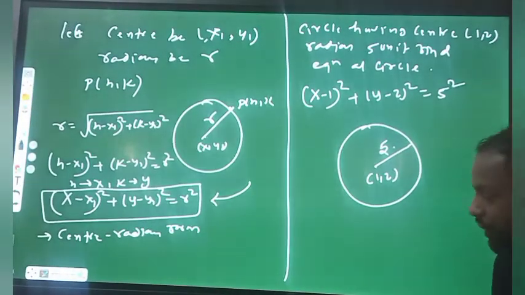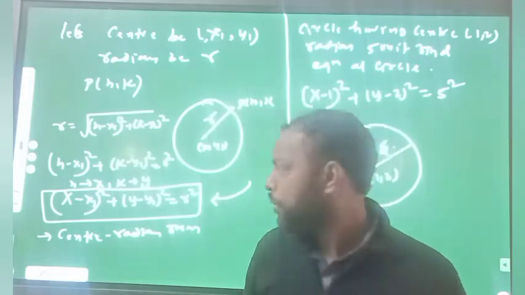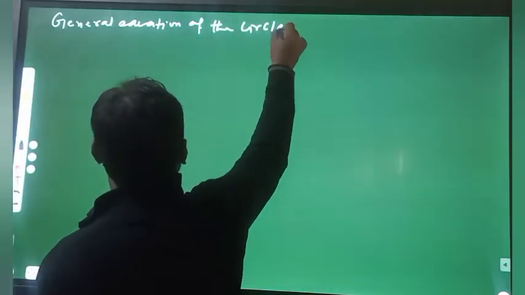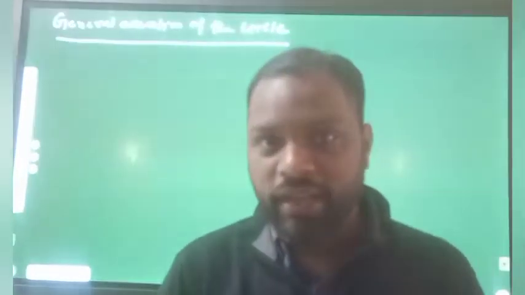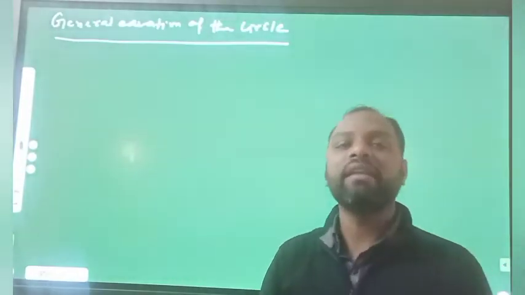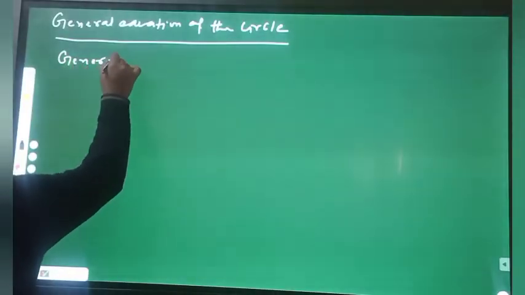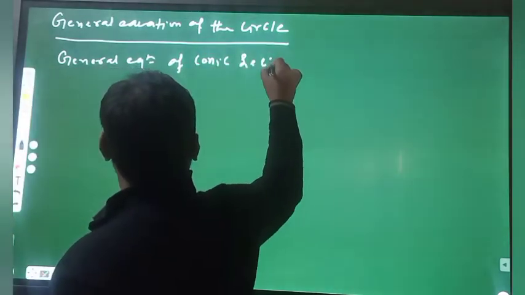Now moving to the general equation of the circle. We discussed the equation of the circle in many different forms also, and now we are moving to the general equation of the circle. See, the general equation of circle comes from the general equation of conic section. So first we recall the general equation of conic section.